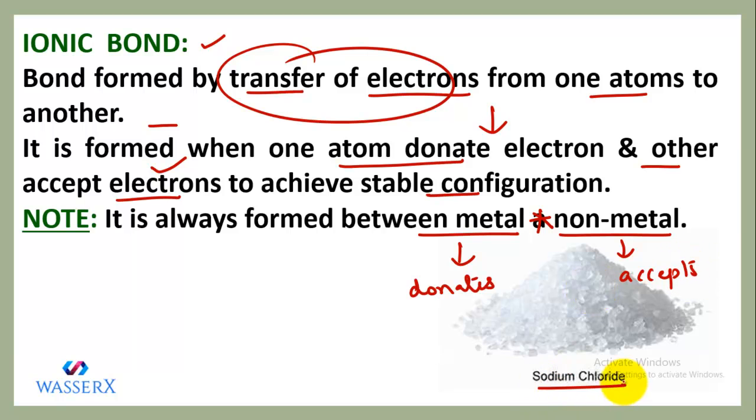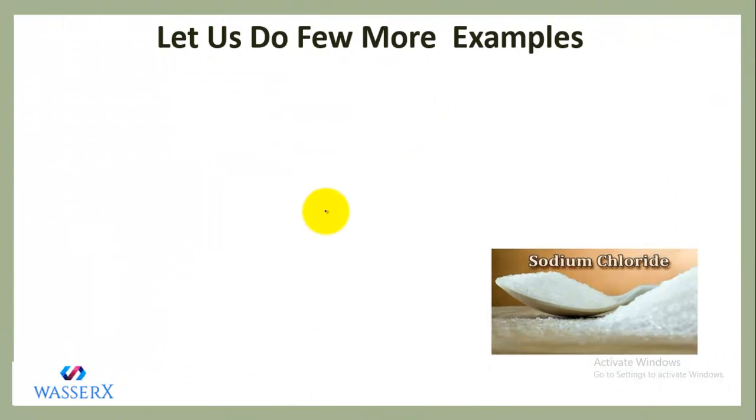Like you can see in this figure, this is the common table salt which we use, that is sodium chloride. You know that sodium is Na, chloride means Cl. So Na and Cl are bonded to each other by this ionic bond. So let's see how this bond is formed between Na and Cl in our common table salt. Let's take an example. Let's see how the bond is formed between sodium and chloride, or you can say sodium and chlorine.